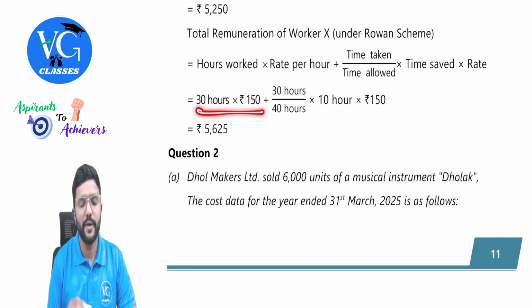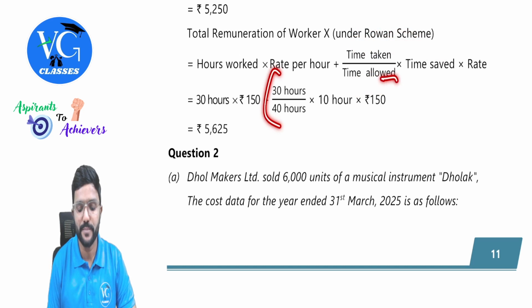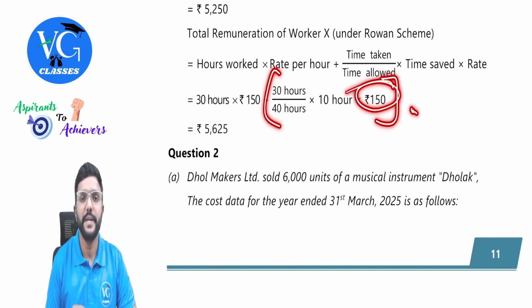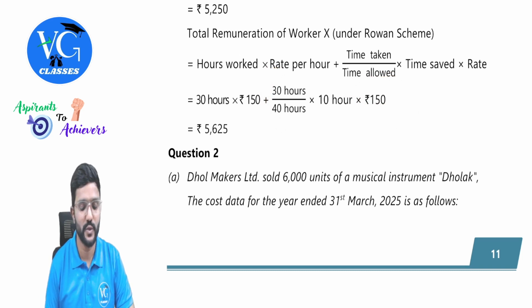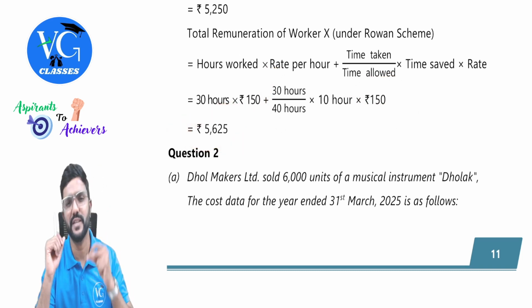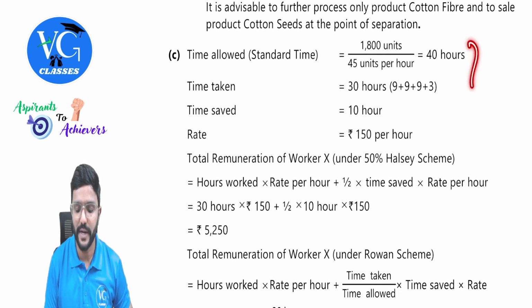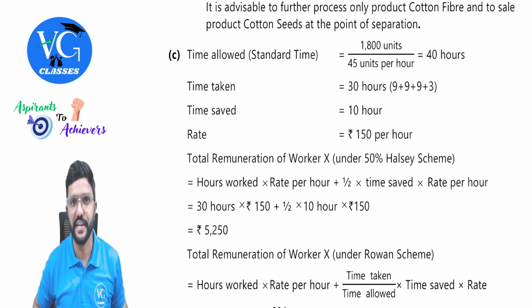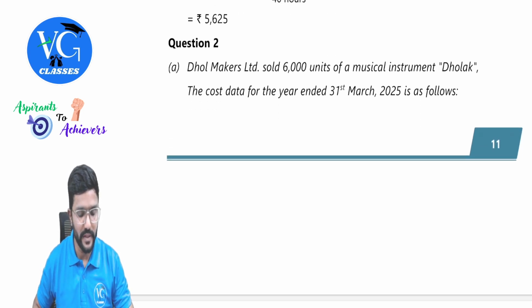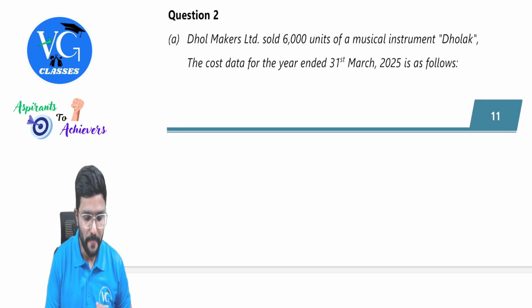So 30 hours into 150. Okay. Coming to the bonus part, 30 divided by 40 into 10 hours into 150 rupees. Yes. So we are getting 5,625. This is the easiest part, guys. Once a student gets this part, now this is important. Once you get this, all other things are very easy. Just applying the formula and calculating it. Yes, sir. We are done with the first question, guys.